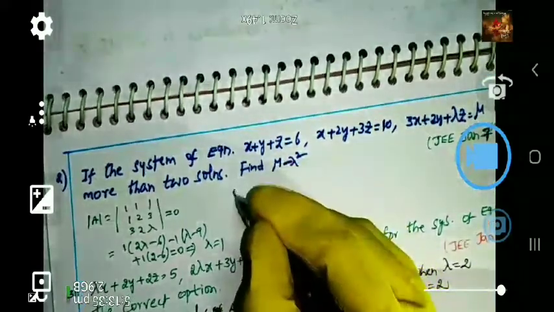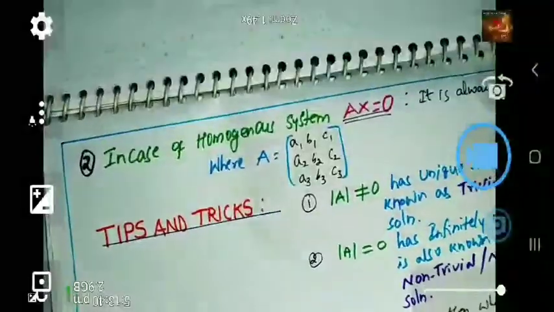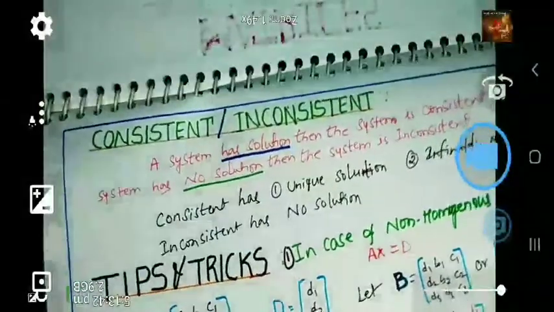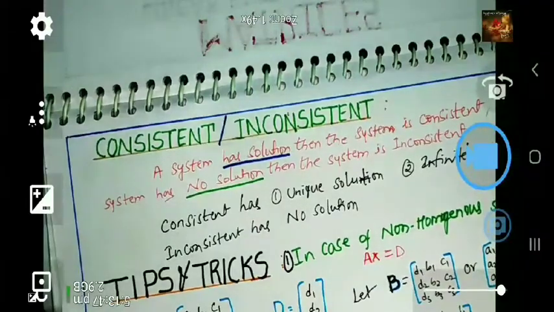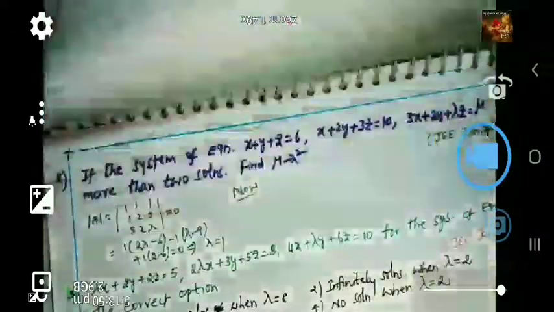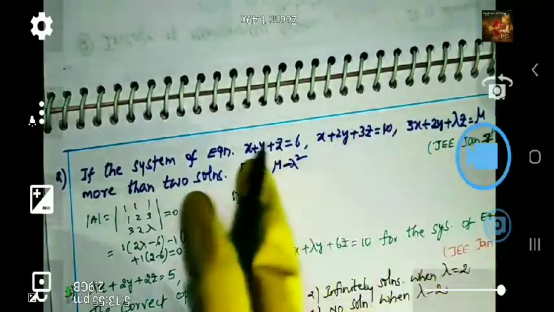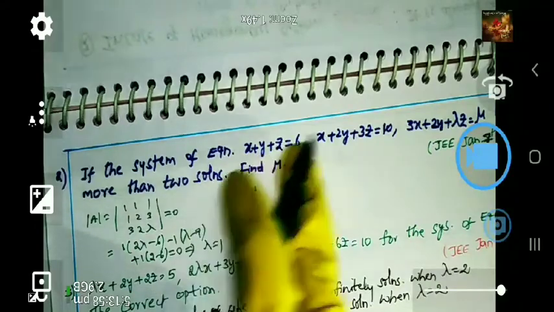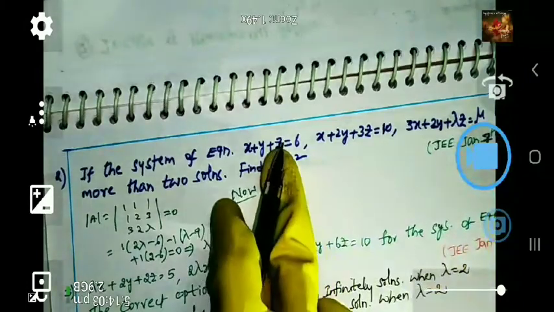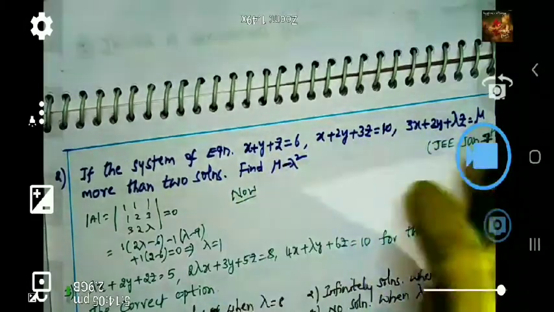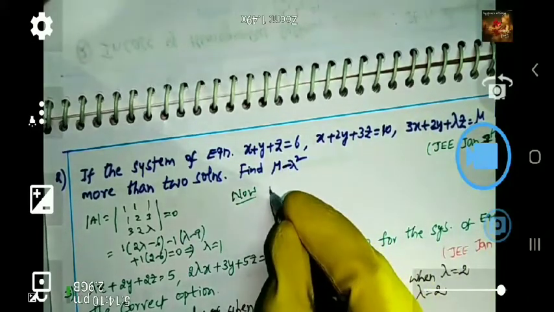Now come to the det B. There will be 3 types of matrices given for the determinant. According to our requirement, we need the mu, which is in the constant column at the last. We can eliminate either the first column or the second column, but better we eliminate the z column, because in place of z there is lambda. That's why I'm taking only this one as det B.